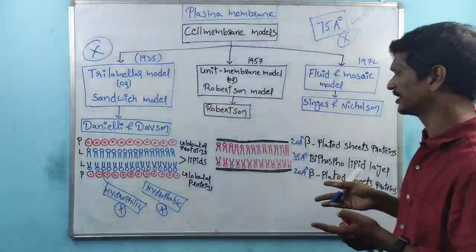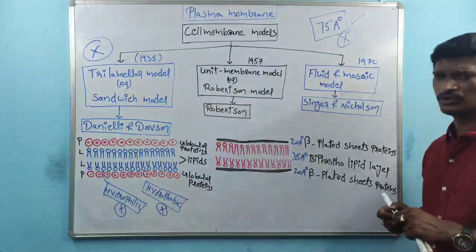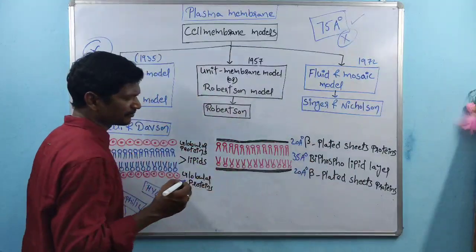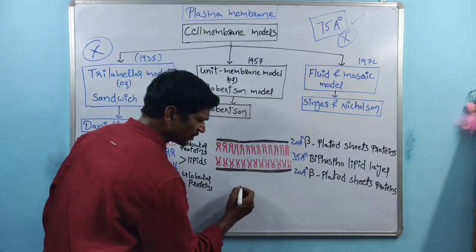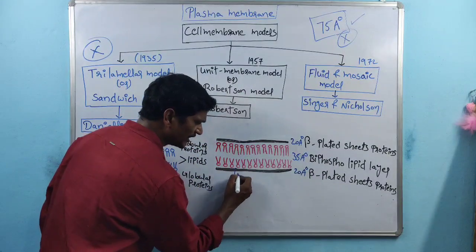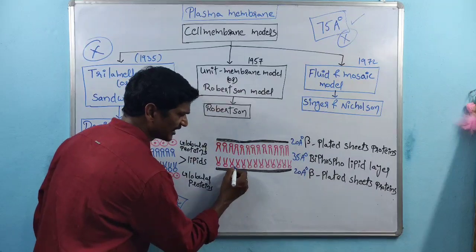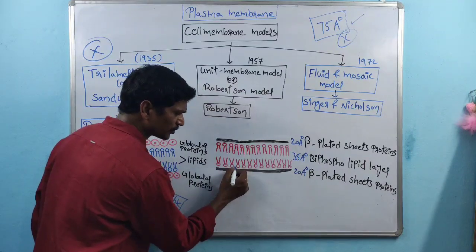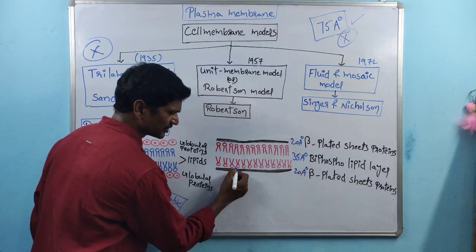It is always different, right? This theory is also unable to explain the semi-permeability of the cell membrane or plasma membrane. Through this, hydrophilic substances are passed, but this model is unable to explain it, since this part is unable to transport hydrophilic substances.